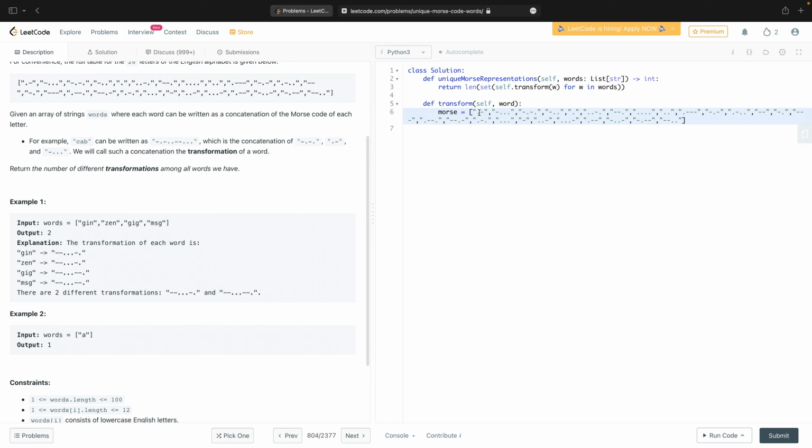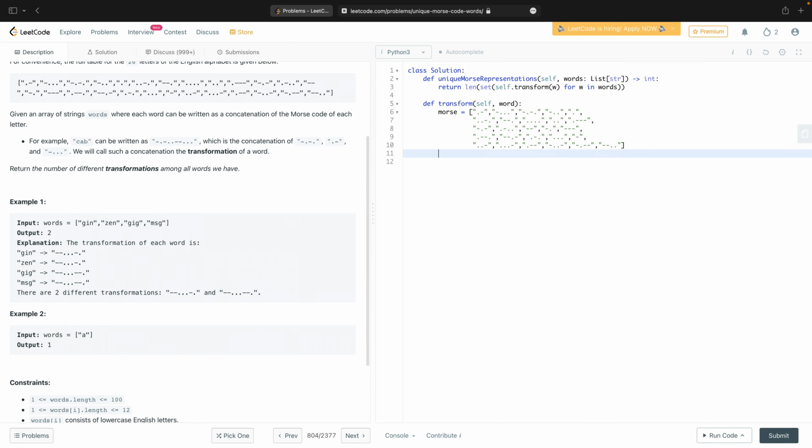26 doesn't go nicely into anything, so let's do 1, 2, 3, 4, 5, and repeat that in rows of five, with the last row having 6. Okay, so that's all of them.